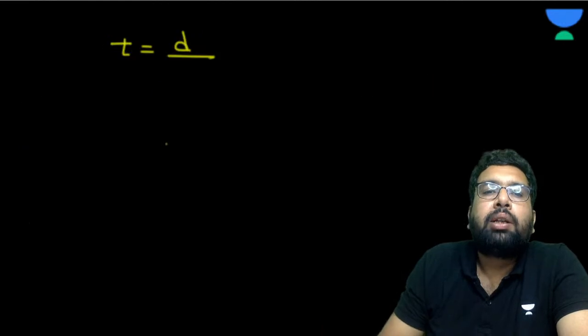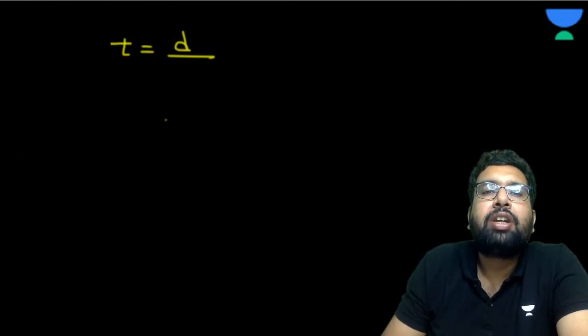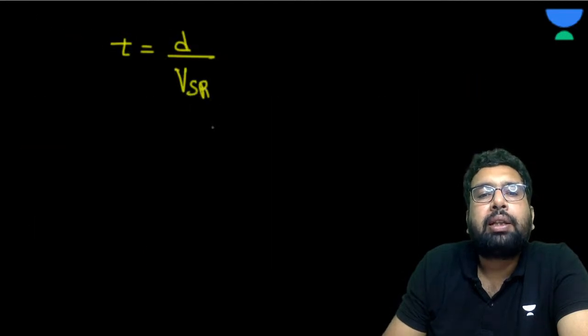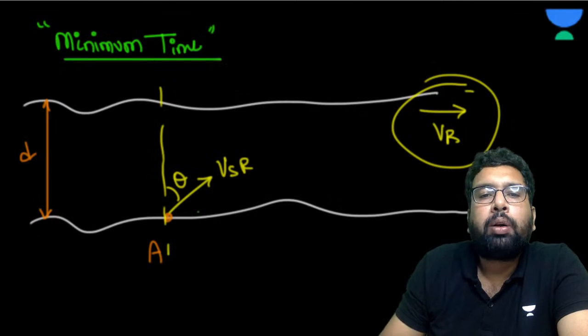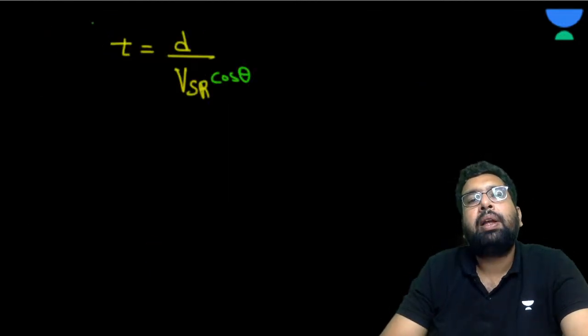See, what is the velocity of the swimmer with respect to ground in the j direction? Basically, it is the component of this in this direction. So what is going to be the component of it here? This is going to be VSR cos theta, isn't it? VSR cos theta. Do you agree? This is the time in any case.